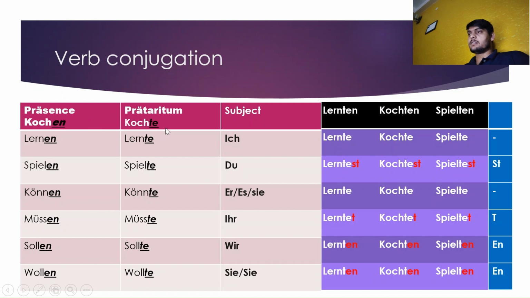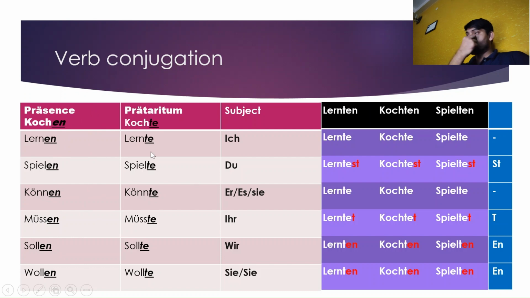So the present infinitive form will be converted to the past indefinite ich form. Do you know the ich form? The ich form is the form of the verb which is used when the subject is ich. So these are the ich forms in the Präteritum, it means in the past tense, and these are the infinitive forms in the present.